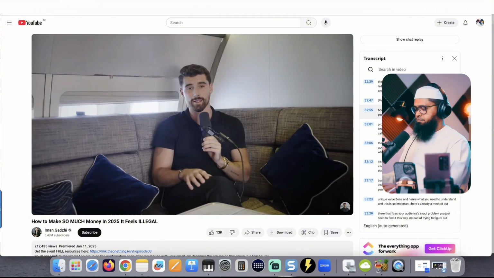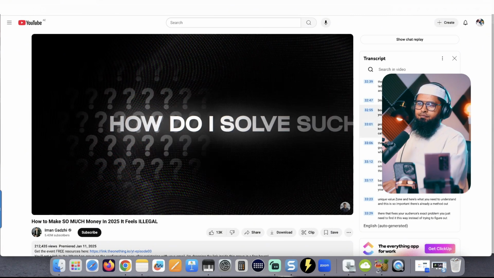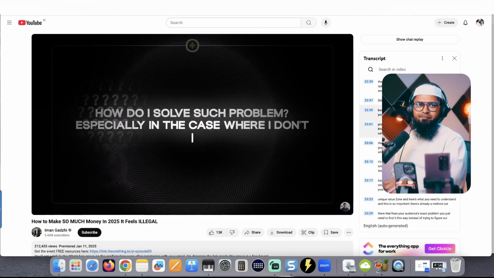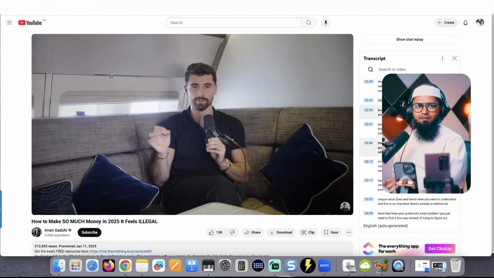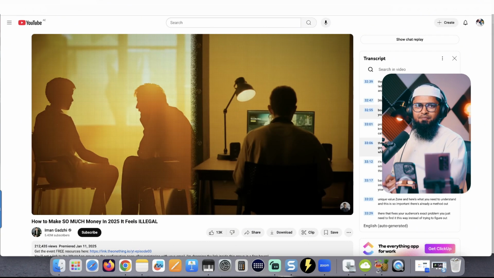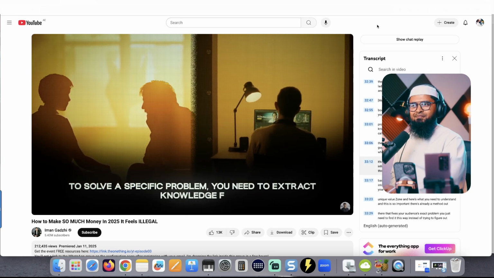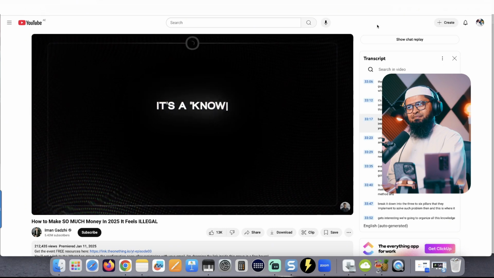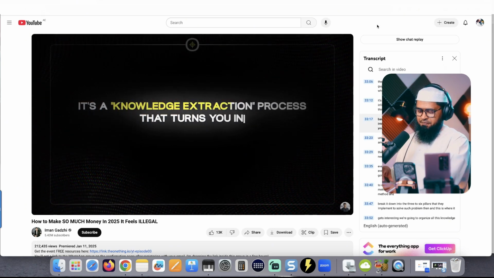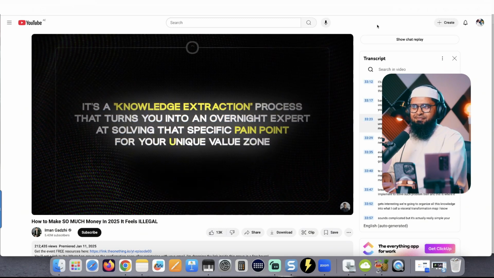All right, so let's get into step 2. And by now you're probably thinking, okay, how do I solve such problems, especially in the case where I don't have any knowledge on it to begin with? Listen, this is where what I call the synthesis process comes in. And I'll be honest with you guys, this is exactly what I use to extract knowledge, whether it's from someone's head or from all the existing information scattered across the internet. Think of it like this. It's basically a knowledge extraction process that turns you into an overnight expert at solving that specific pain point for your unique value zone.